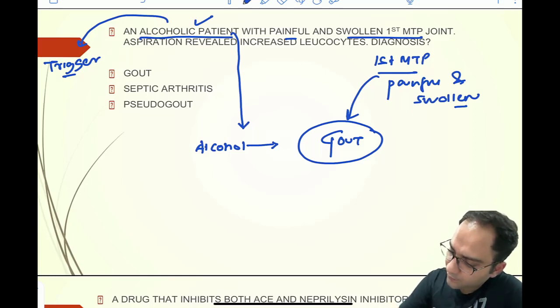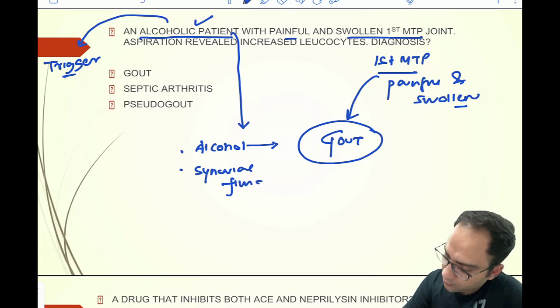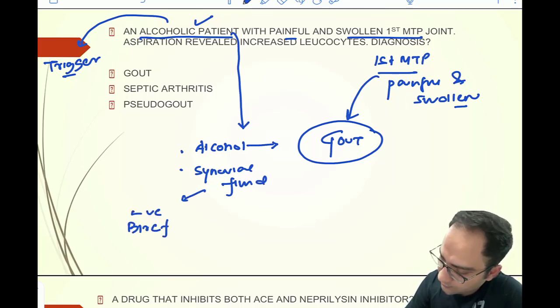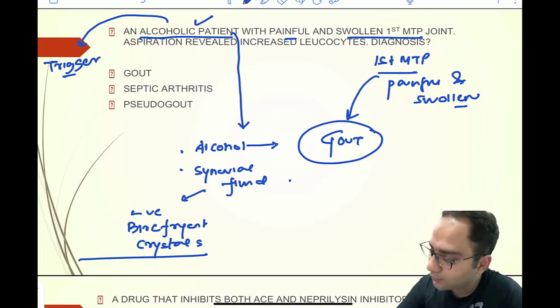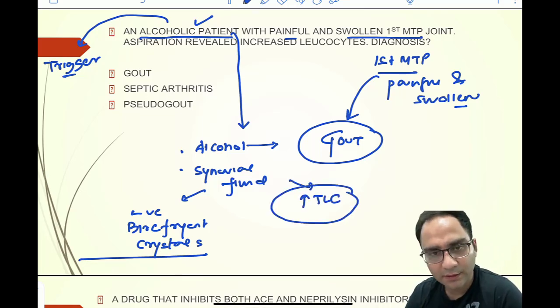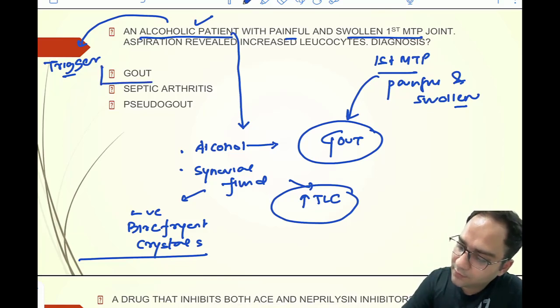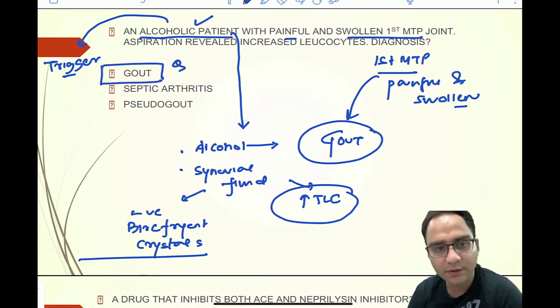Right? And when you do a synovial fluid analysis in a patient of gout, what you will get is negative birefringent crystals, along with that you will have increased TLC, right? So your answer is gout.